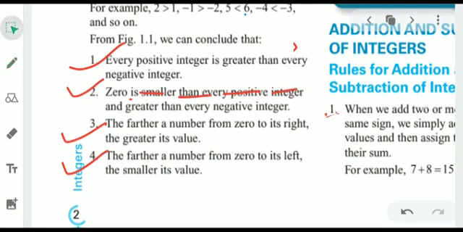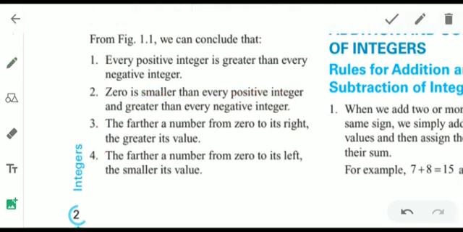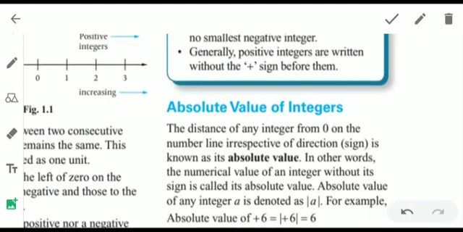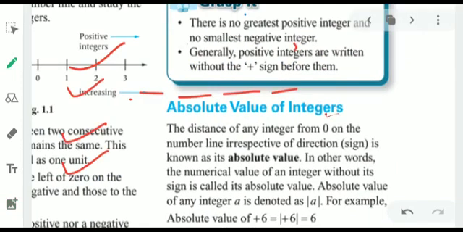Next heading is absolute value of integers. What is the absolute value of an integer? It is the distance of any integer from 0 on the number line, means how far the number is from 0, either on the left or on the right. Right side of 0 is always positive and left side of 0 is always negative, but when we take the absolute value, we take only the number, not the sign. So we can say that absolute value is always positive or 0, never negative.